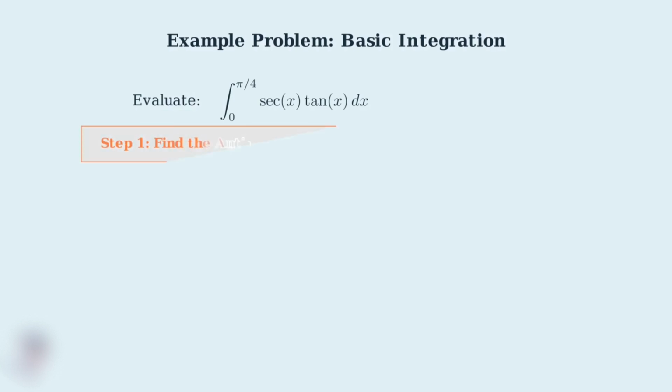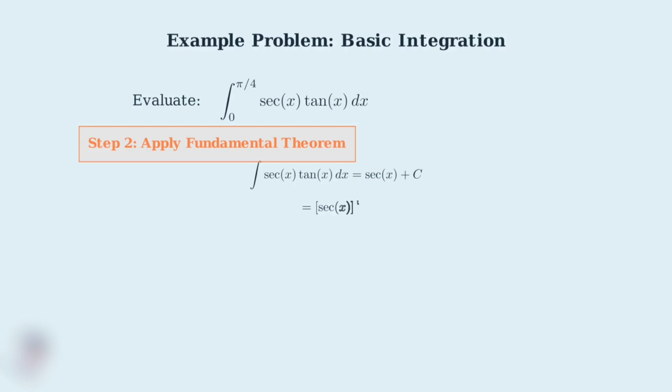4. Step 1. We need to find the antiderivative. From our previous work, we know that the integral of secant x tangent x equals secant x plus c. This gives us secant x plus c as our antiderivative. Step 2. Now we apply the fundamental theorem of calculus. For a definite integral, we evaluate the antiderivative at the upper limit minus the antiderivative at the lower limit. This means we evaluate secant x from 0 to pi over 4.